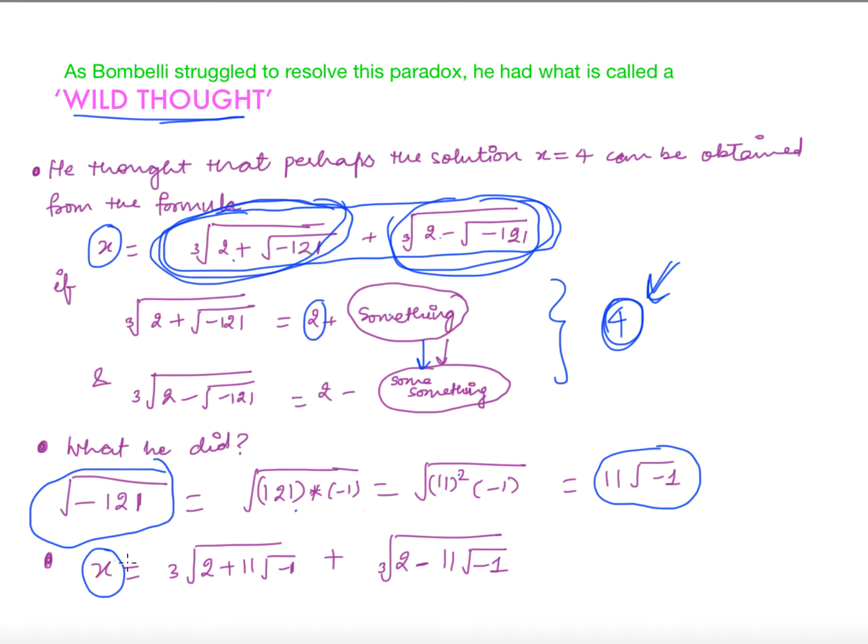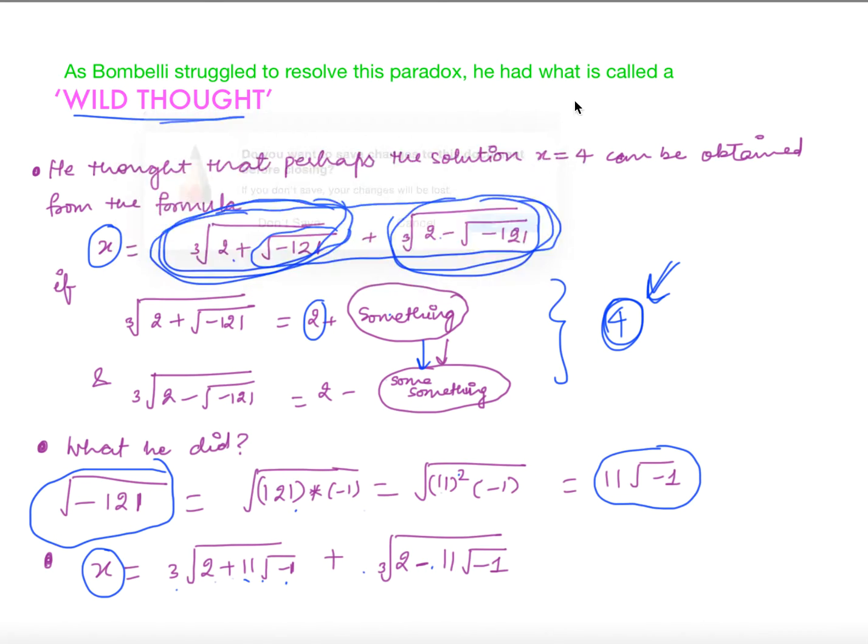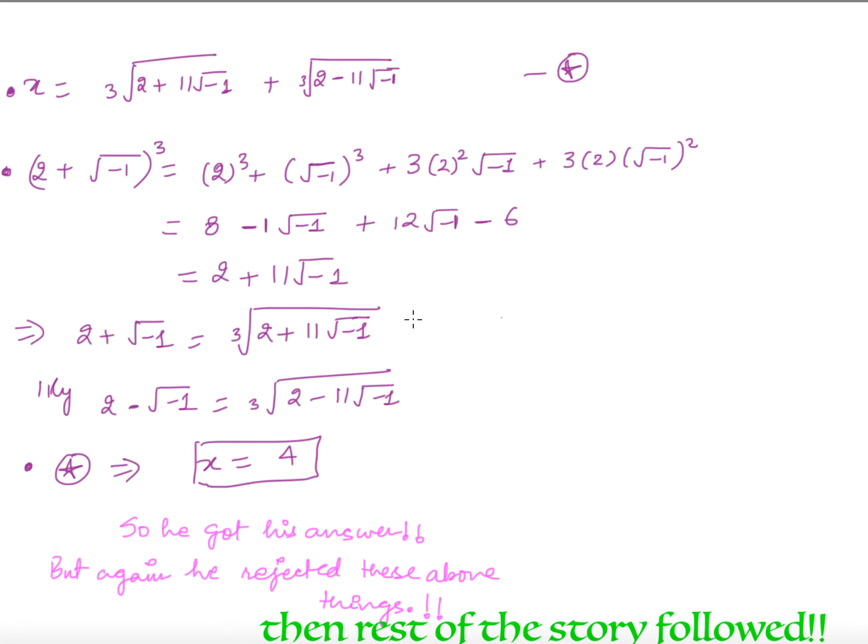So he wrote x as cube root of 2 plus 11 times square root of minus 1, plus cube root of 2 minus 11 times square root of minus 1.